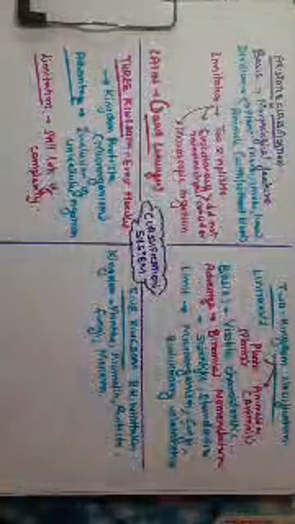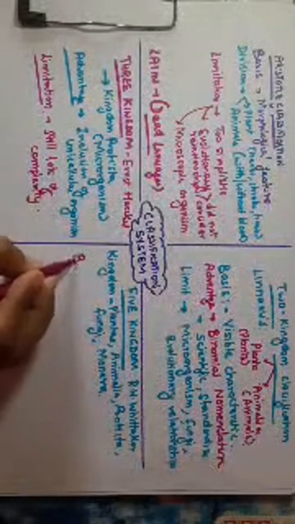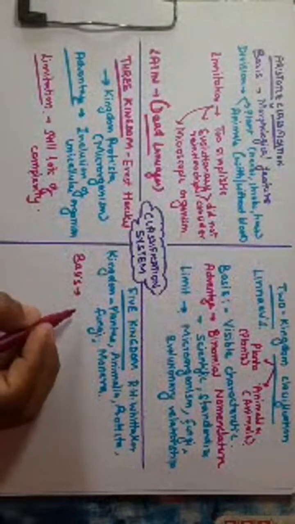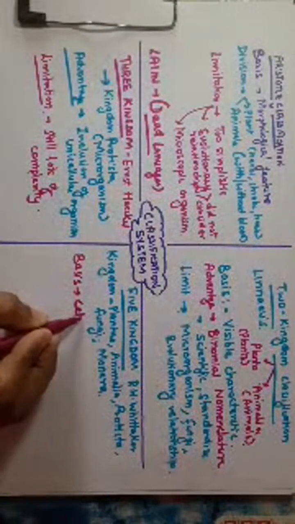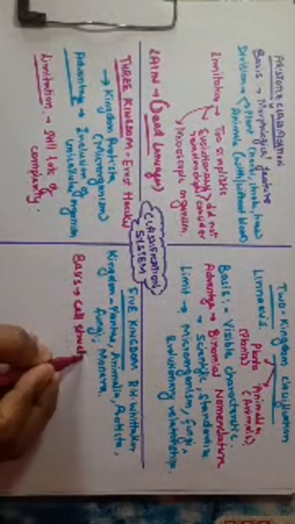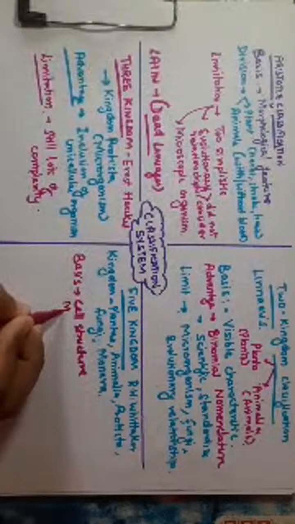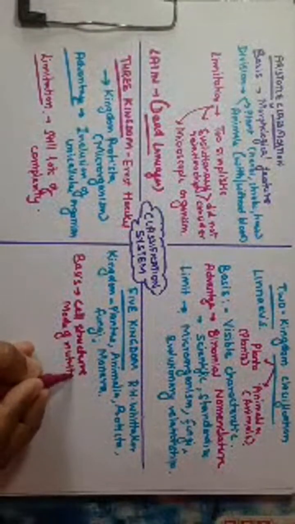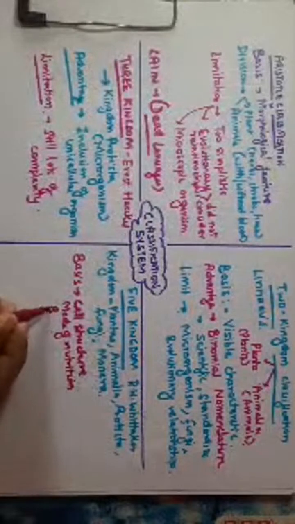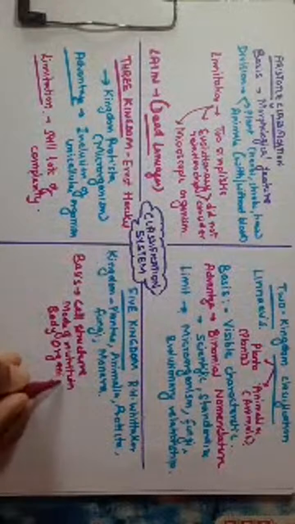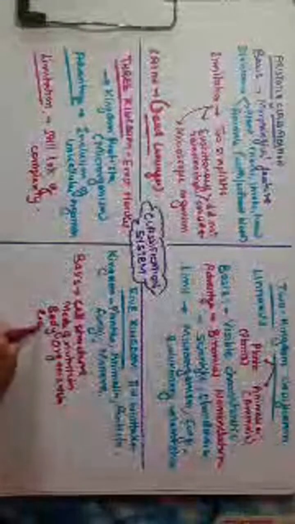So what is the basis for the five kingdom classification, students? For this classification, R.H. Whittaker took into consideration the cell structure, the mode of nutrition, the body organization, and the reproduction.